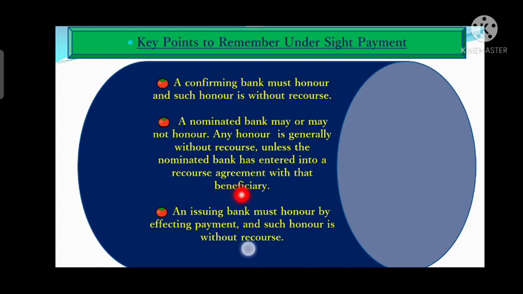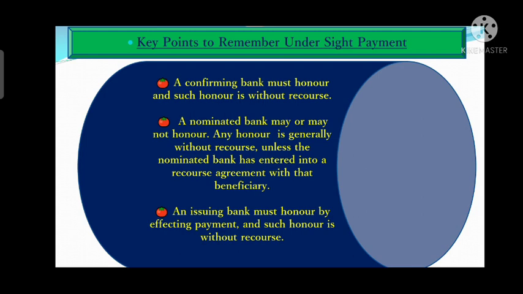An issuing bank must honor by effecting payment, and such honor is on a without recourse basis. In order to honor, an issuing bank must effect the payment, and such honor is called without recourse honor, right? So the issuing bank can only honor, it cannot negotiate.